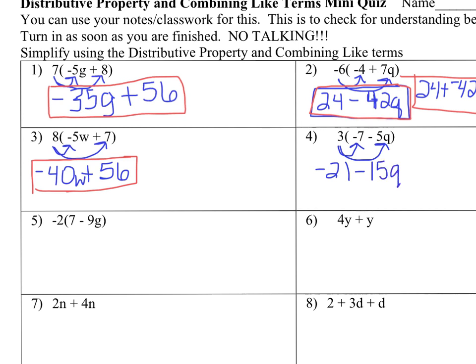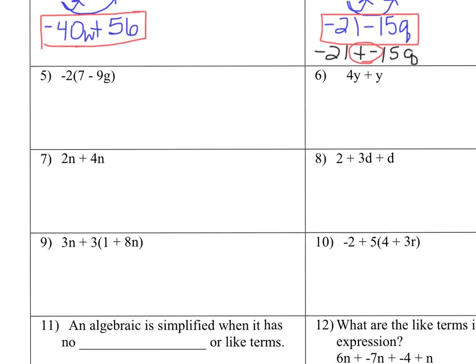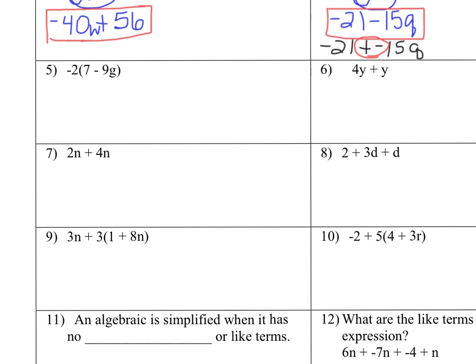You could also write it like we did earlier, -21 plus -15q. But remember, anytime you have something like this, it's the same thing as subtraction. Okay, then the next, let's do 5 and 6.